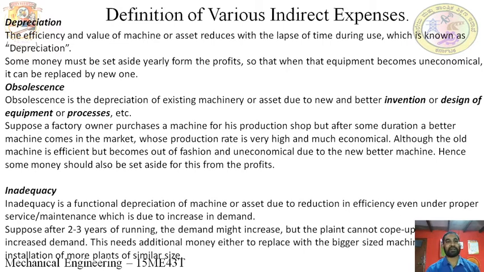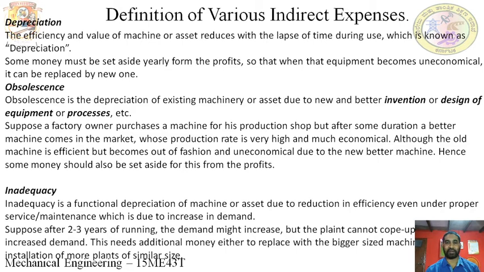So per year you need to deposit this amount into an account. If you keep on depositing 4,500 rupees yearly, after 10 years the deposit will be 4,500 into 10 years, that is 45,000, and you will get the scrap value of that bike, 5,000.